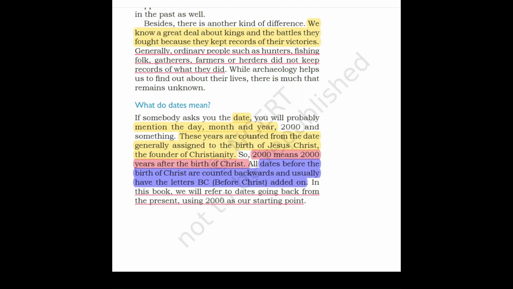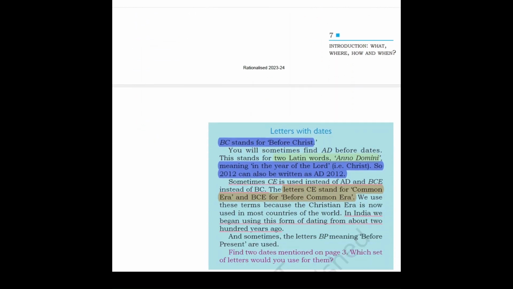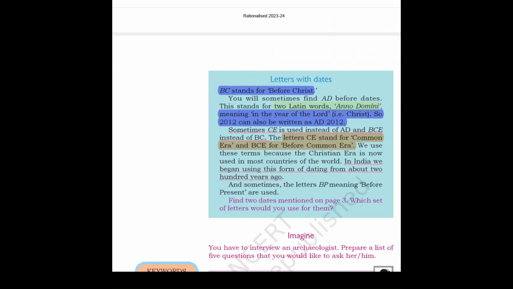Now, all dates before the birth of Christ are counted backwards and usually have the letters BC, before Christ, added on. In this book, we will refer to dates going back from the present using 2000 as a starting point. BC stands for before Christ. You will sometimes find AD before dates. This stands for two Latin words Anno Domini, meaning in the year of the Lord, that is Christ. So 2012 can also be written as AD 2012.